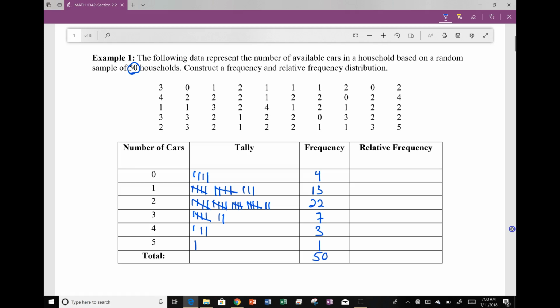Why did I need the total frequency? Because I used the total frequency to calculate the relative frequency. Remember, relative frequency is the frequency divided by the number in your sample size, n. When I calculate for 0 cars, I calculate 4 divided by 50, that is 0.08. Go ahead and do your other calculations and check to see if we receive the same numbers.